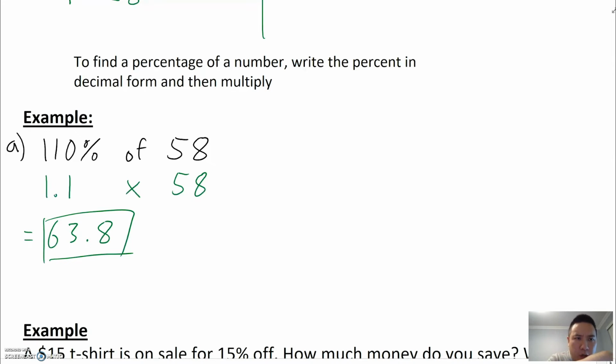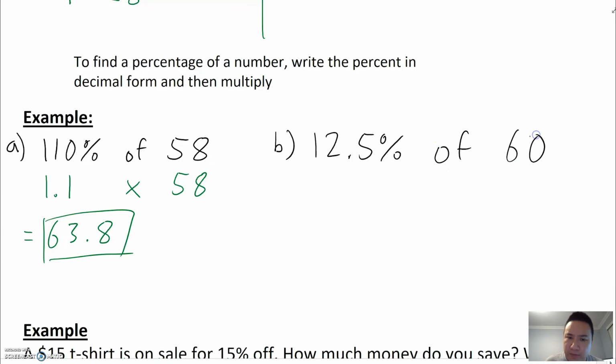Okay, let's try one more. We have 12.5% of, let's say, 60. So again, the of means multiplication. Okay, this 60 is not going to change. This 12.5%, even though it has a decimal point in there, don't be fooled. This is not decimal form, right?